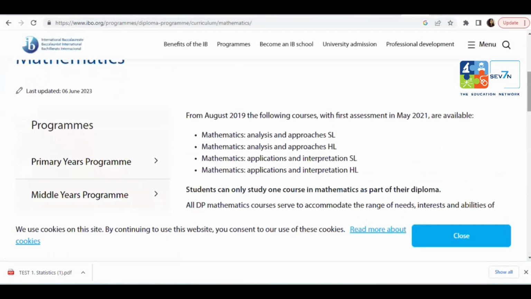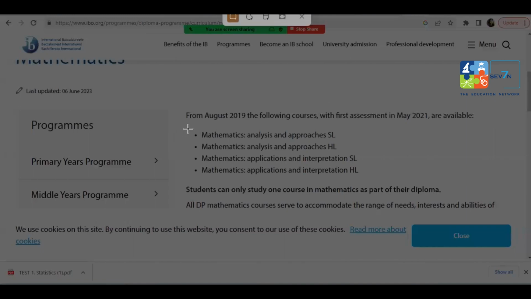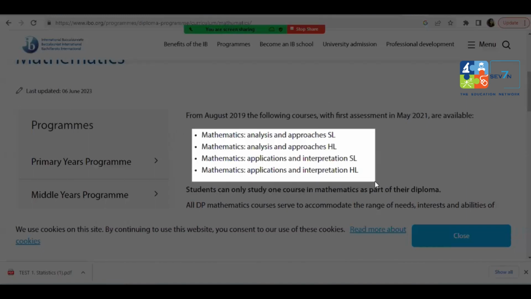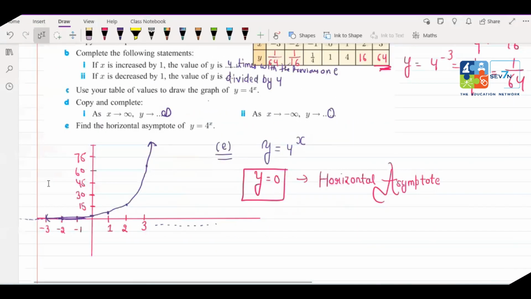There are different levels in IBDP Maths. I'm talking about these 4 levels. Here we have 4 levels and the 4 books, in fact.